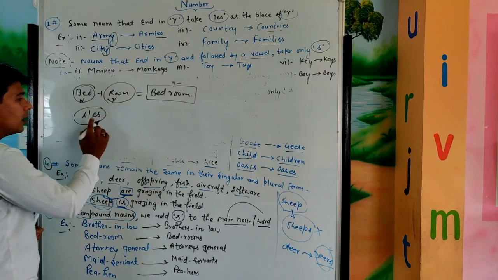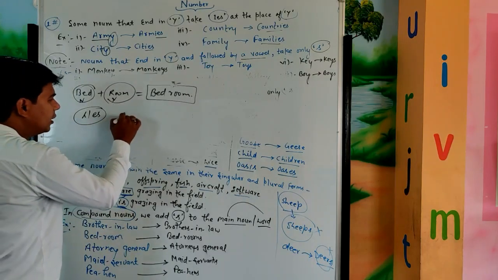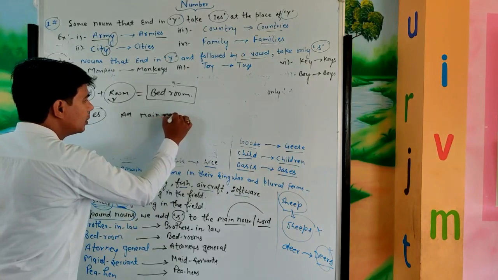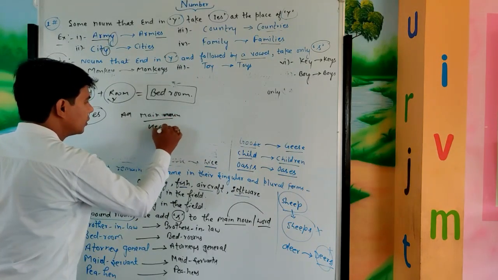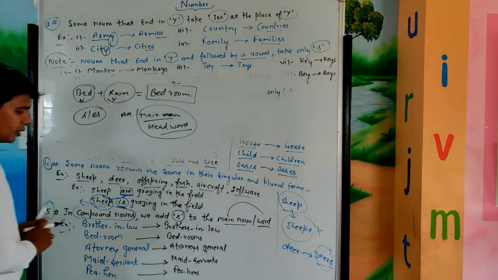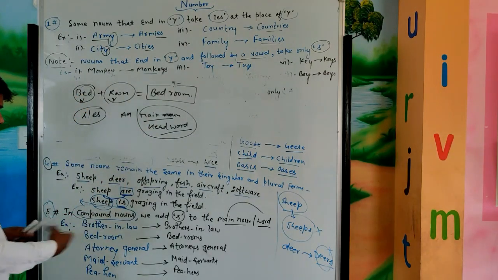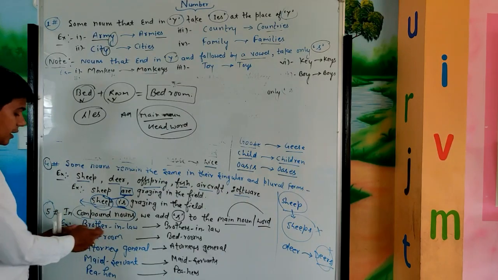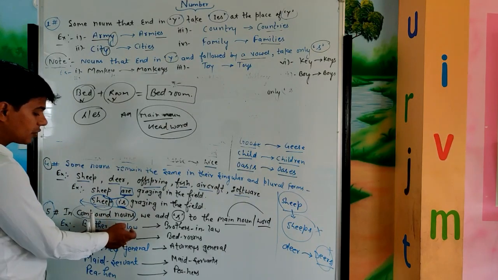Now see, when we make the plural form of a compound noun, we add s or es, whatever, at the end of the main noun or head word. Is that clear? Now see some examples. Brother-in-law. Here we use three words. The first one brother, second one in, and the last one law.